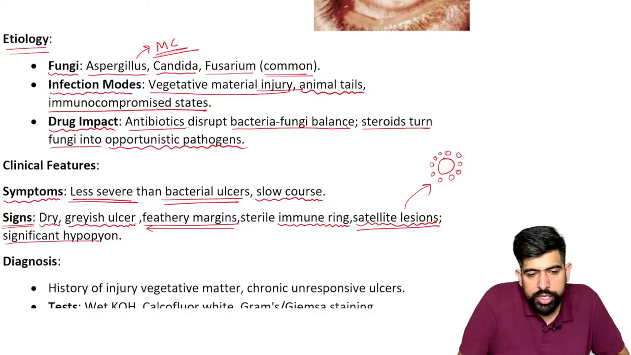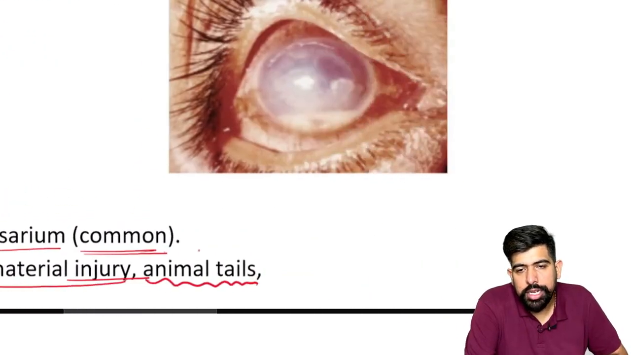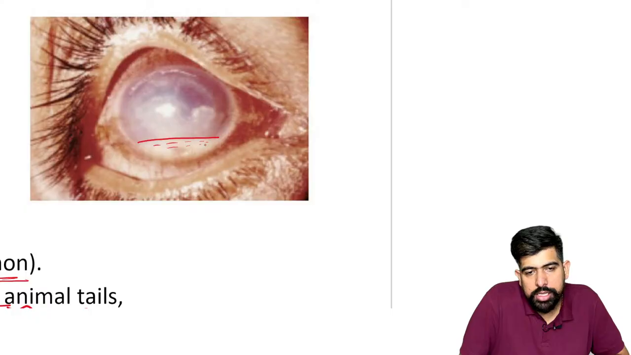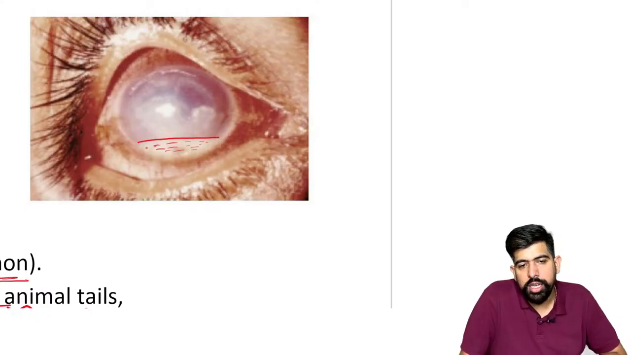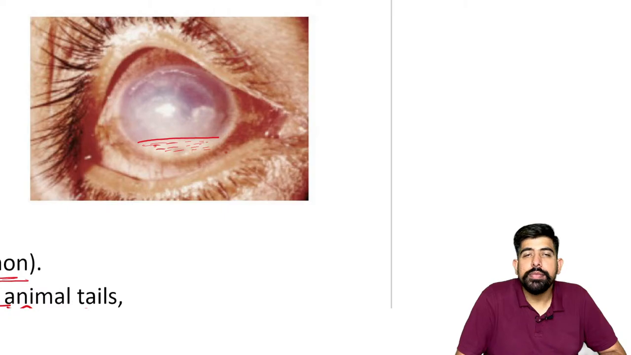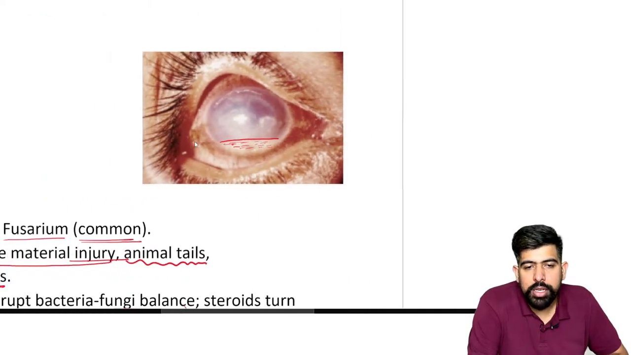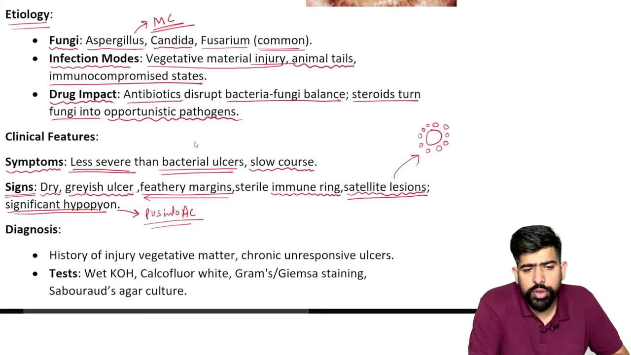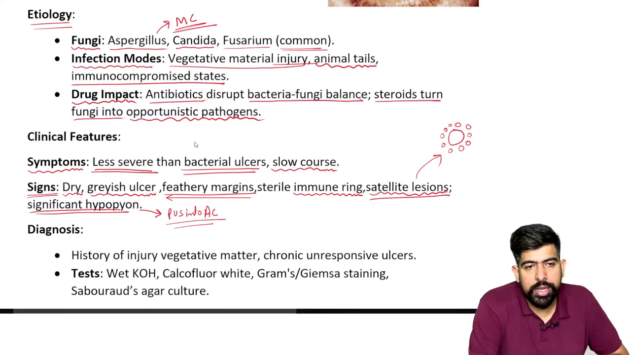And also, they will see a significant hypopyon. So what is this hypopyon? Just write down here: we can say this is pus in the anterior chamber. I can show you in this diagram. You can see this fluid which is at the back side of it, this fluid which is filled over here. This is your hypopyon. Is it clear, guys? So this hypopyon, which is pus in the anterior chamber, is a significant feature of your fungal ulcer.